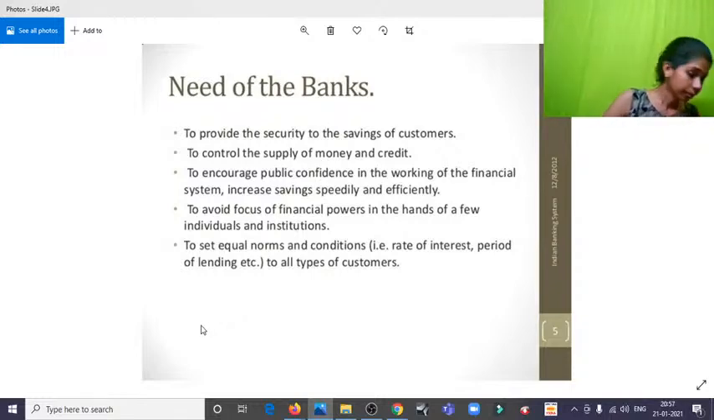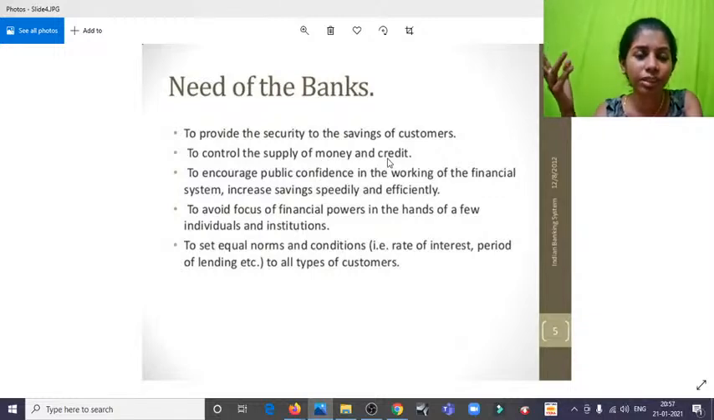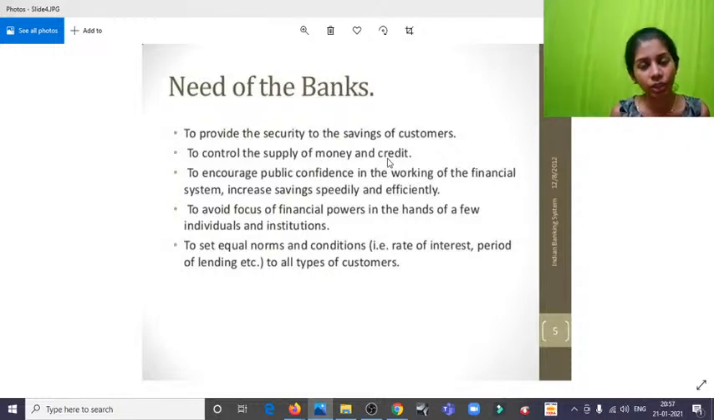And the other reason is to control the supply of money and credit. Like we all know, suppose India is in a phase of inflation. What happens? Everyone has money with themselves. So the products' price will go up. So the government will do what? They'll try to reduce the interest rate on savings accounts, and they'll try to increase the interest rates on loans and all. So whatever they're doing, they're trying to control it.